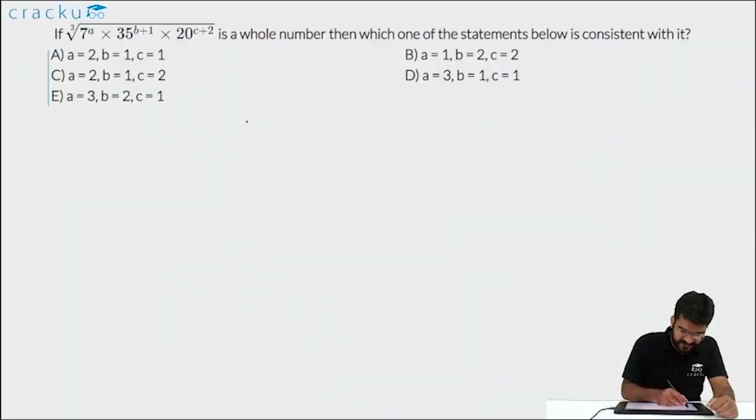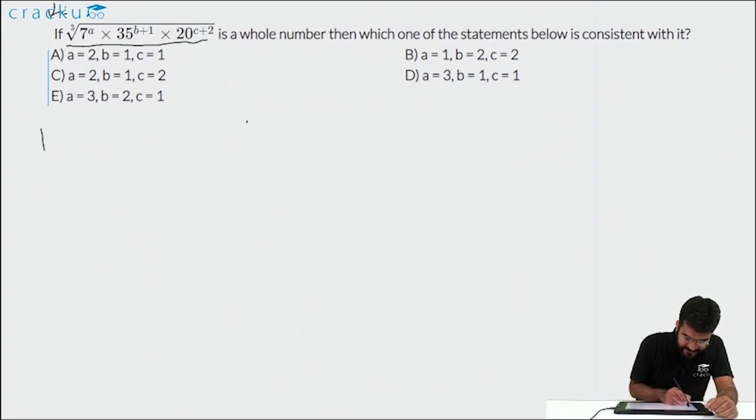In this question, we are given that cubed root of 7 to the power a into 35 to the power b plus 1 into 20 to the power c plus 2 is a whole number, and we are required to find out which of the following statements is consistent with it. So let us assume that this is equal to k, and let us simplify k cube. We are just trying to remove the cubed root and factorize it according to the prime numbers.